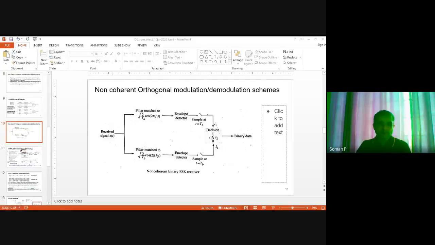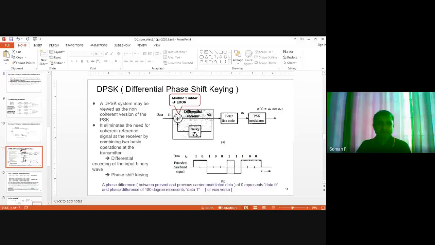Okay, so now we'll move to DPSK, or differential phase shift keying. Before that, if any one of you has any doubts on the non-coherent, you can ask now, or you can ask later also.